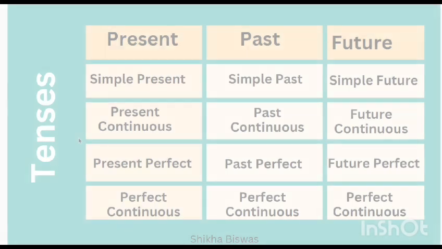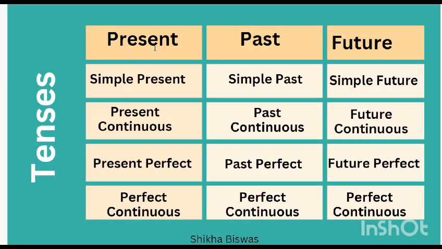Know that we have three types of tenses, that is present tense, past tense and future tense. Under present tense we have got simple present, present continuous, present perfect and present perfect continuous. Under past tense we have got simple past, past continuous, past perfect and past perfect continuous. In the same way, for future tense we have got simple future, future continuous, future perfect and future perfect continuous, right?